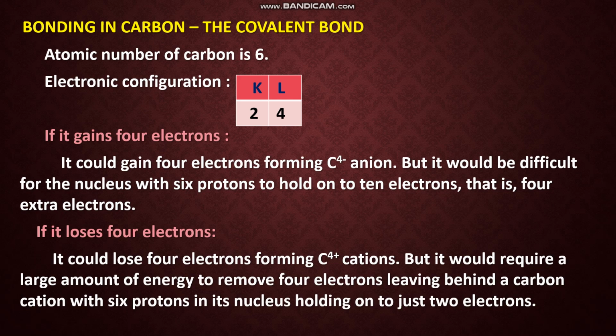It could lose 4 electrons forming a C4 plus cation, but it would require a large amount of energy to remove 4 electrons, leaving behind a carbon atom with 6 protons in its nucleus, holding on to just 2 electrons. So gaining electrons it cannot do. Losing 4 electrons also is not possible.